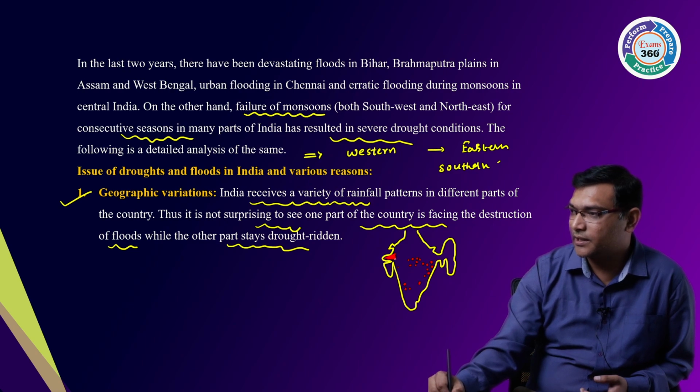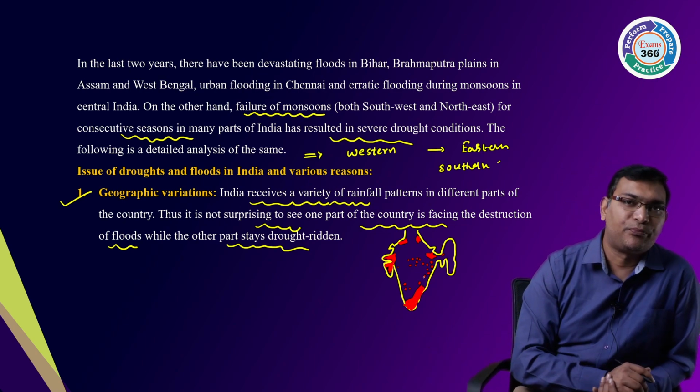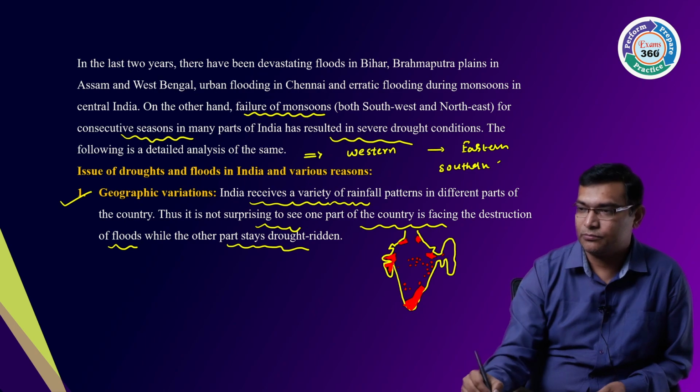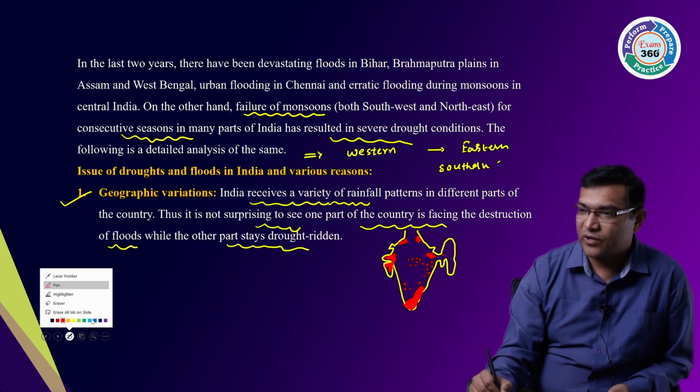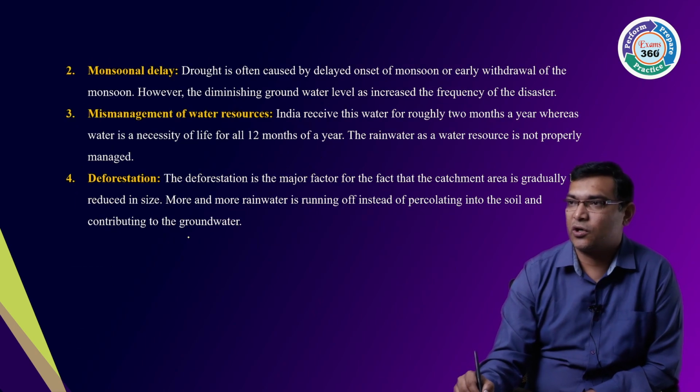And these parts are becoming dry, and these are also areas which are becoming drier in nature. So some parts are getting a huge amount of rainfall, and some parts are becoming dry at the same time. So there is your geographical variation. First thing is geographical variation.